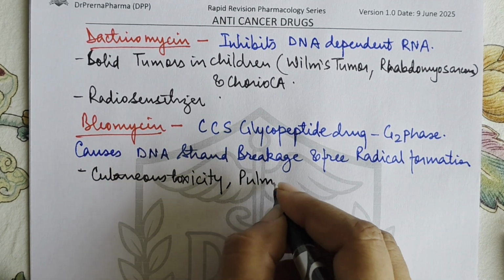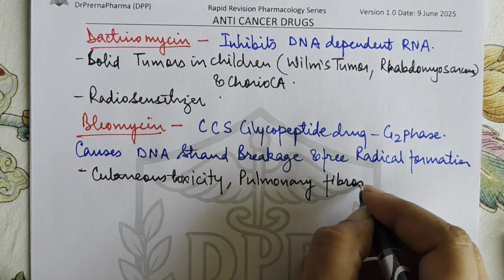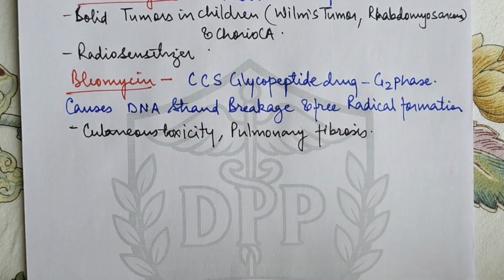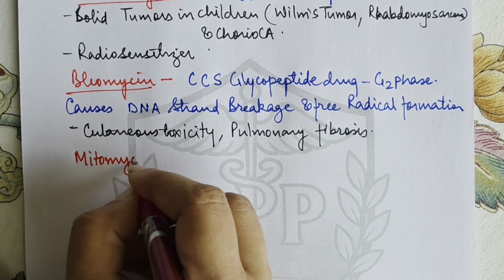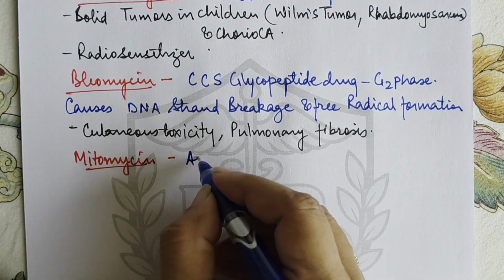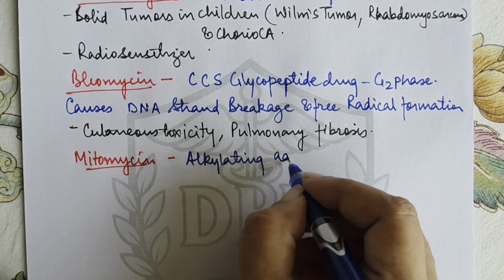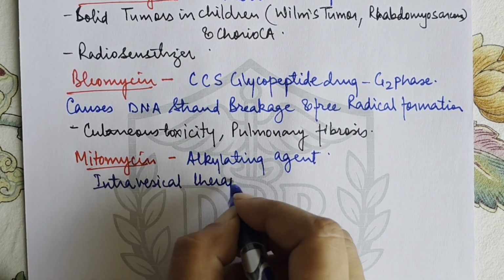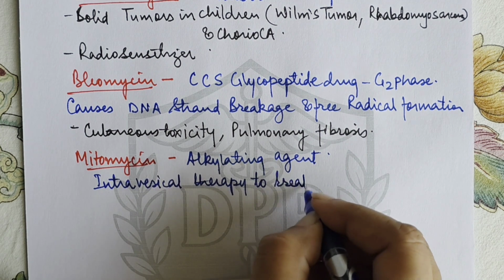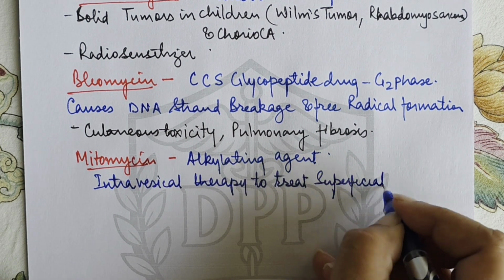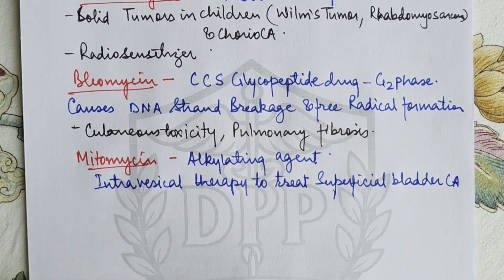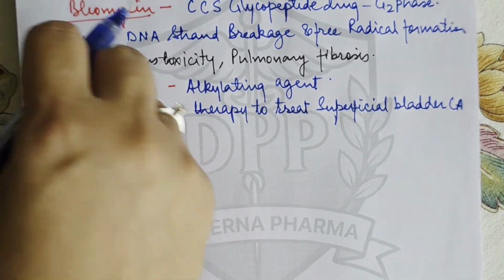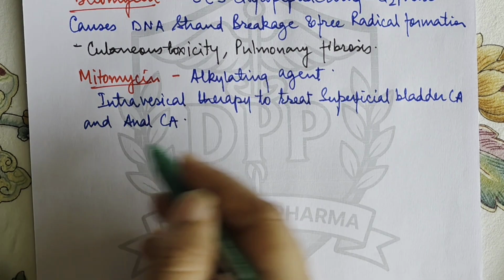It also causes pulmonary fibrosis, which is very important. Then the next antibiotic that we discuss is mitomycin. Mitomycin is basically an alkylating agent, and it is used for intravesical therapy to treat superficial bladder cancer and anal carcinoma, right? Then what is the toxicity?